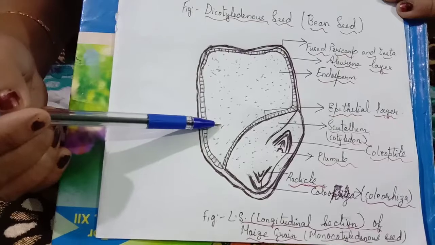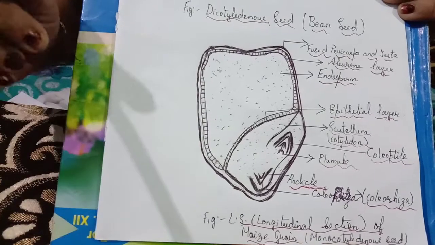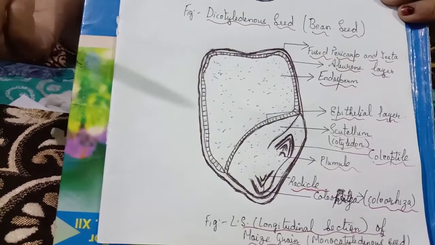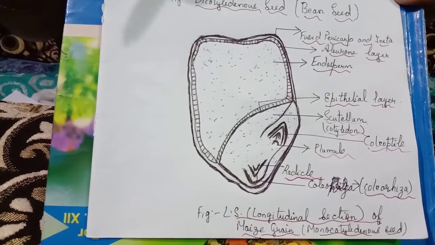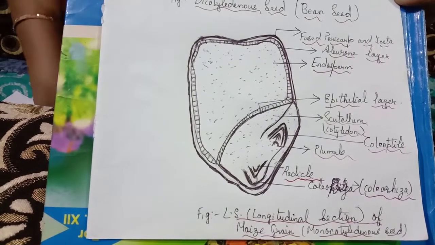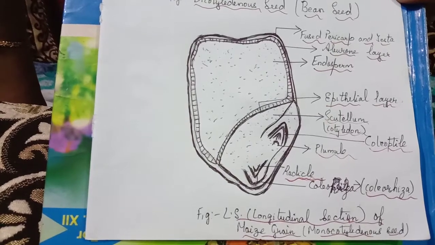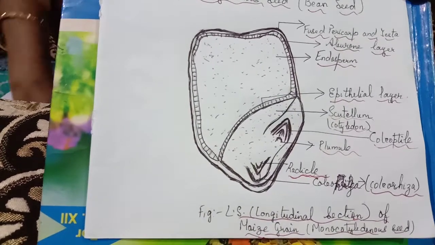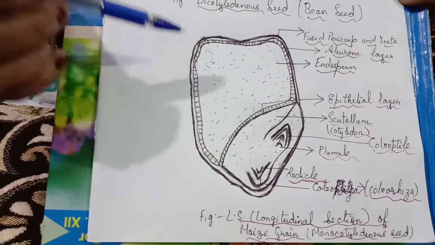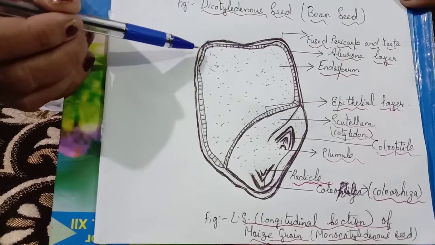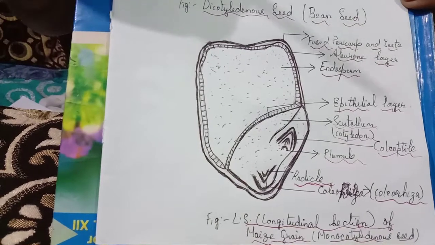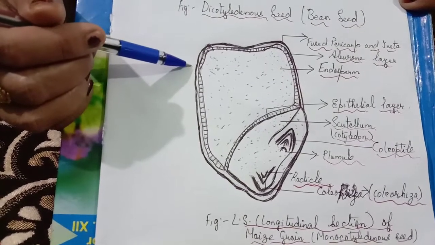Next we have the maize seed. It is not called a seed, it is called a grain. Why is it so? It is because the fruit wall and the seed coat are fused. Sometimes this question is asked: why is the maize grain called a grain and not a seed? It is because it has no distinct outer seed coat. The fruit wall and the seed coat are fused. That's why it is referred to as a grain.